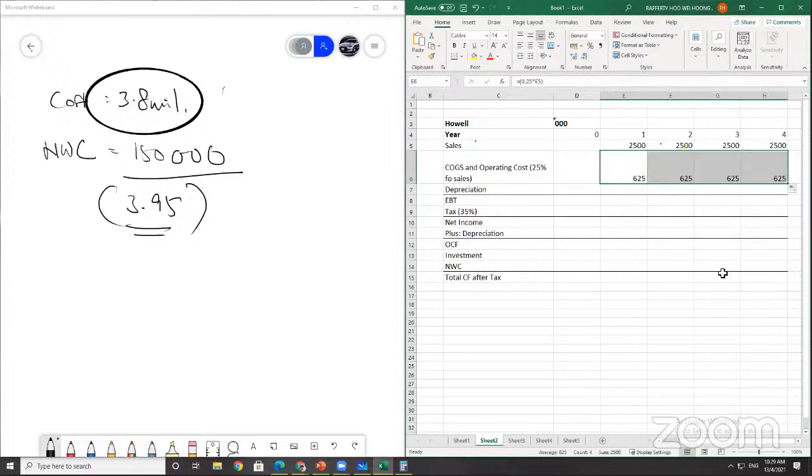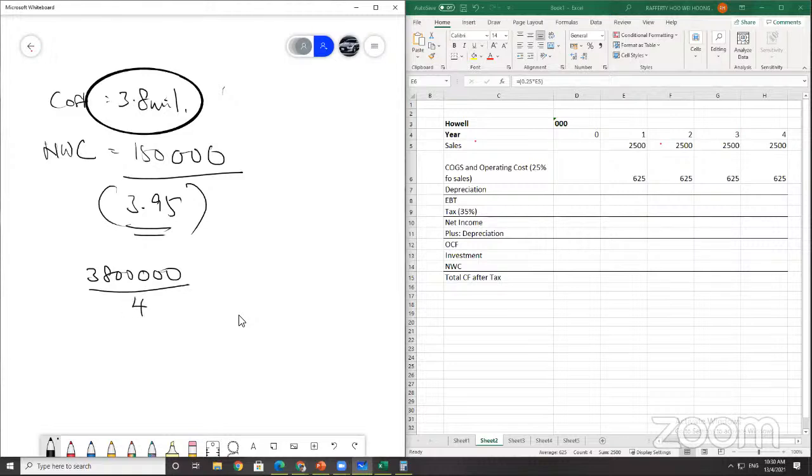Okay, next is the depreciation. How do you count the depreciation? Very simple. It's going to be depreciated across 4 years. So 3.8 million divided by 4. Each year the depreciation will be $950,000. So put it here, depreciation 950.